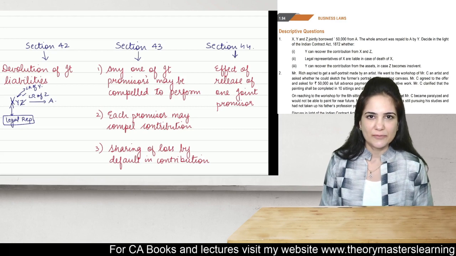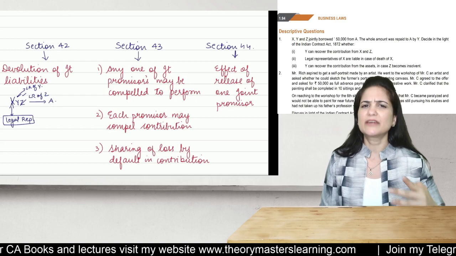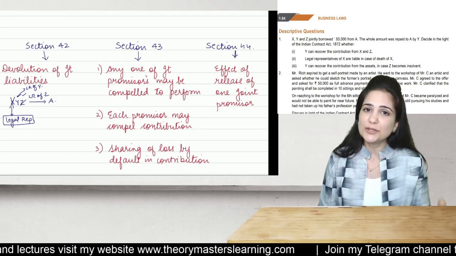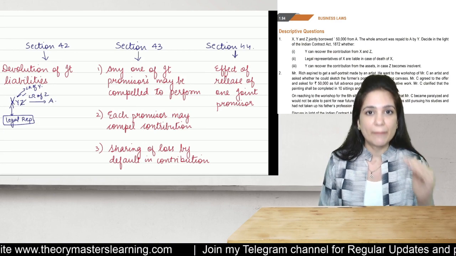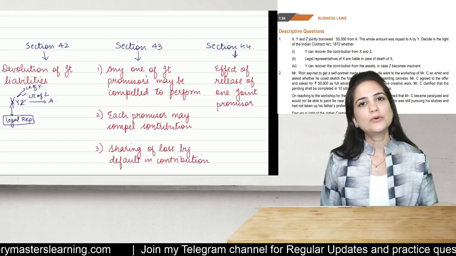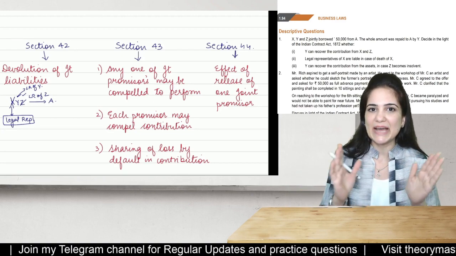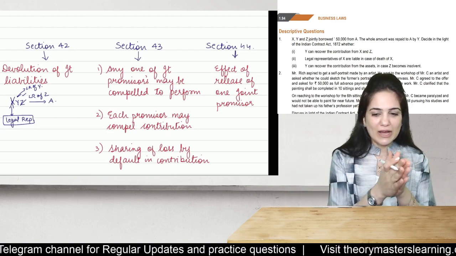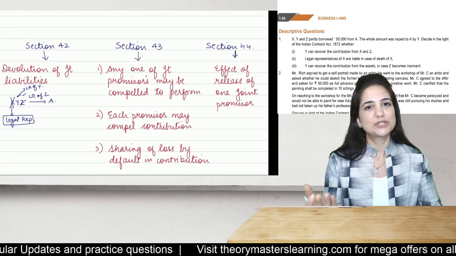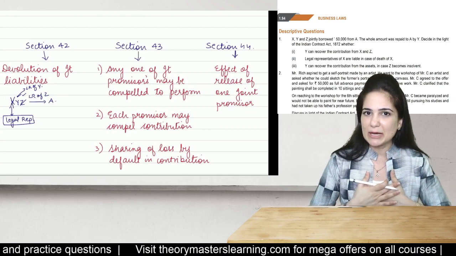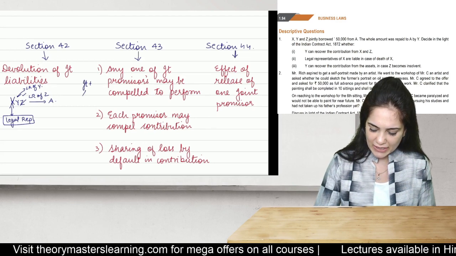What is section 43? In case the promisee wants to recover the money, he can do so by recovering it from any joint promiser. So any one of the joint promisers may be compelled to pay the entire amount. Why is that so? How can you recover the money only from one joint promiser? Because their liability is joint and several. So all are liable jointly, but I am liable not only for my share but also for the share of other promisers. So I may be compelled to pay the entire amount because the liability is, these are the keywords, joint and several.